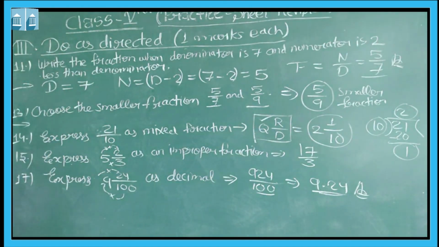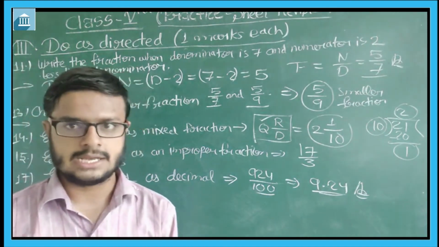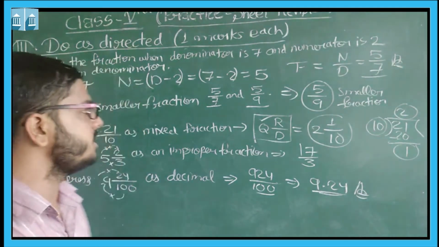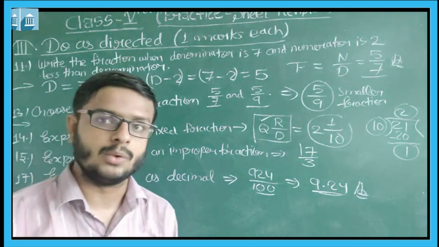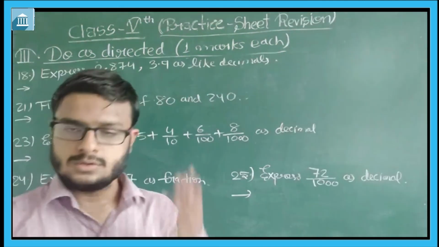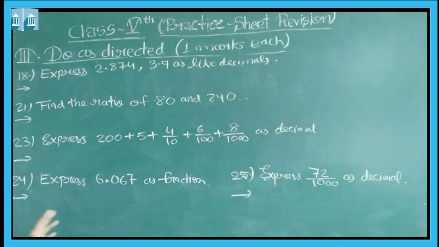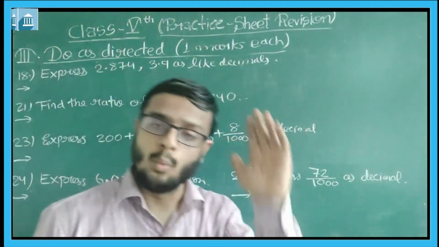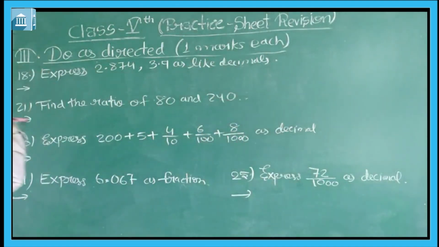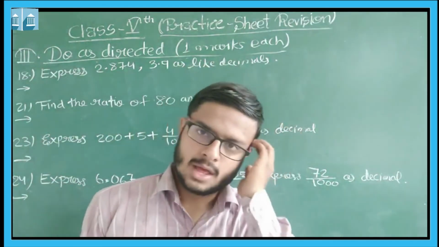So till question number 17 we have completed. More questions are there, 8 more questions. From those 8 questions we will pick up some 4-5 questions which are very important and may trouble you in your practice session. Okay. So students, let's do the last 5 questions of do as directed 1 mark each. Next week we will send the video of do as directed 2 marks each and do as directed 3 marks each.